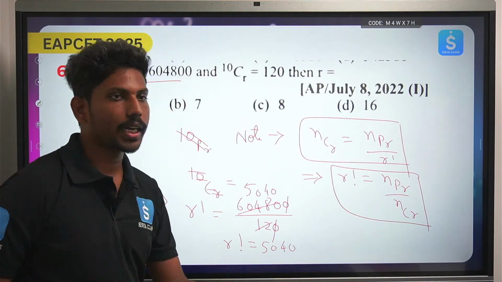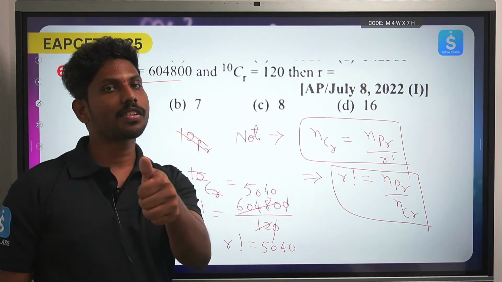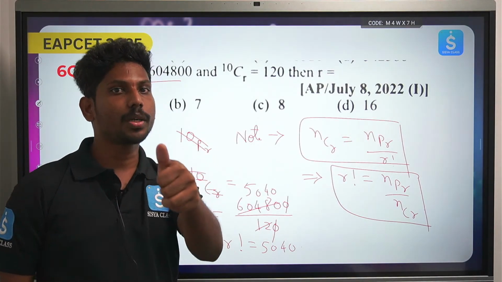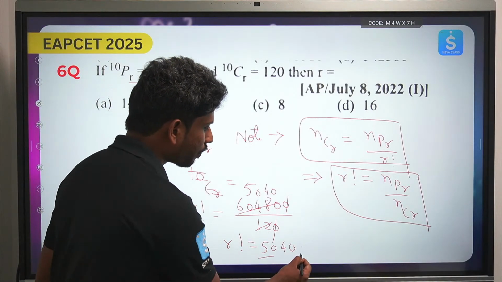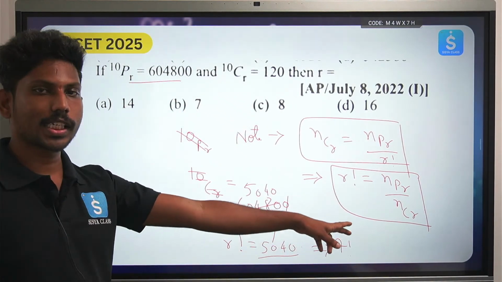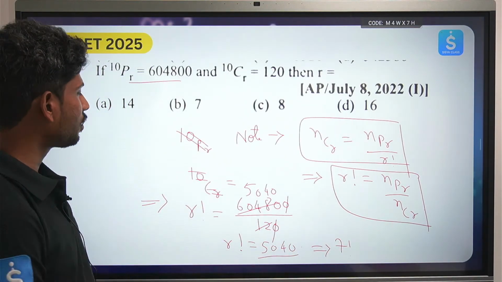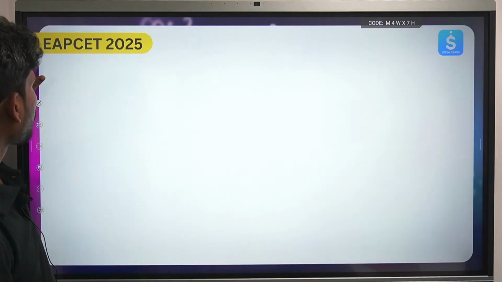You already know for which factorial it is 5040. 5 factorial is 120, 6 factorial is 720. Now 720 into 7 gives 5040. So this is nothing but 7 factorial, because 7 into 6 factorial is 5040. So the answer is 7. Okay, clear, easy question.